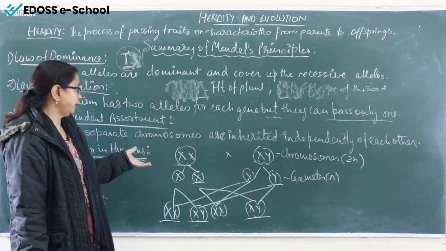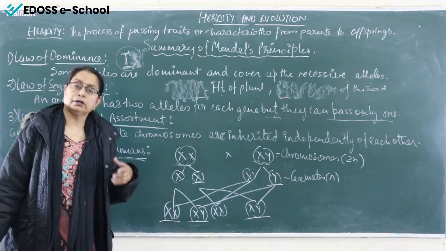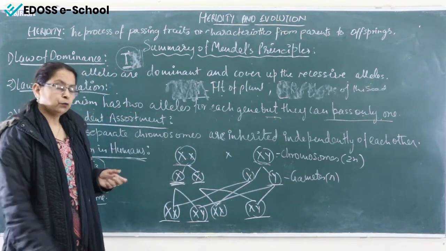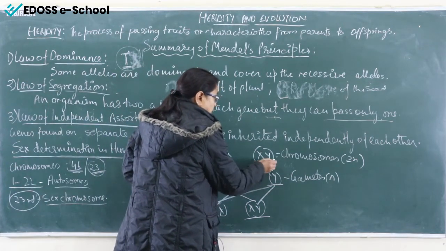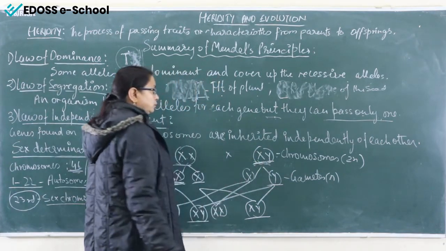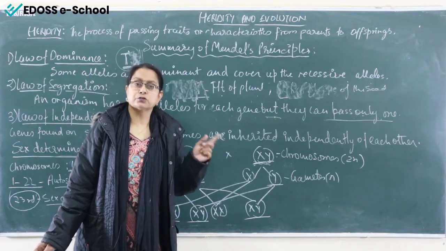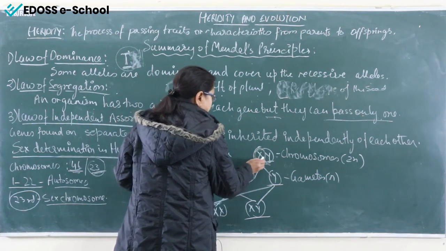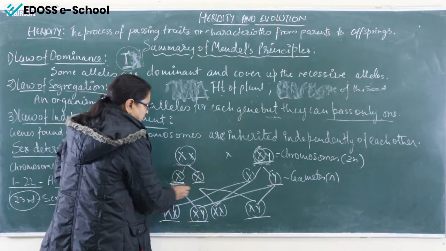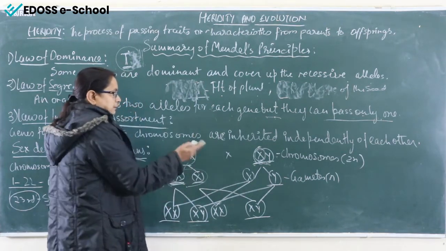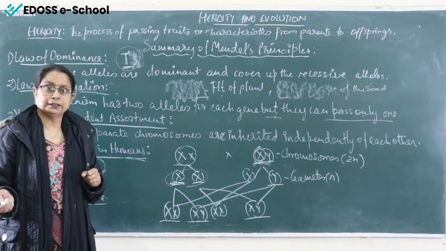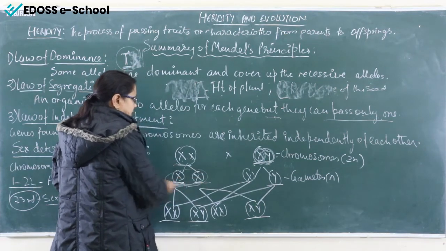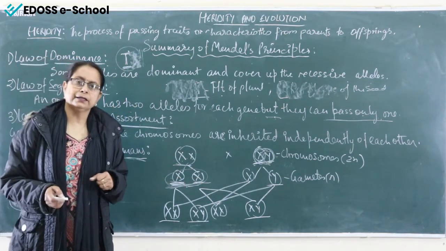Because in each case, whether it is a boy or a girl, the X chromosome always comes from the mother's side, the female side. Whereas the X or Y of the male is responsible for the sex of a child. If the X gamete of the male fuses with any one of the X of the female, the newborn will be a girl child. And if the Y gamete of the male fuses with any X gamete of the female, the child will be a boy.